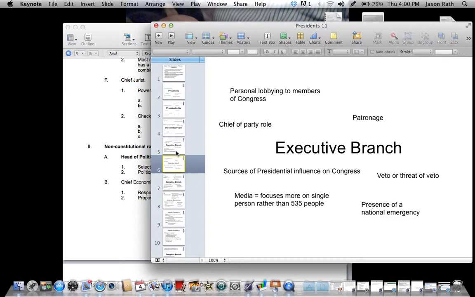Chief of party role, or the chief of the party, he personally lobbies members of Congress for things he wants. Sources of presidential influence over Congress: he has the power to use the media to pressure Congress, veto, and the presence of national emergency. All this stuff was given to you guys, I just organized it differently in my notes than on the PowerPoint.